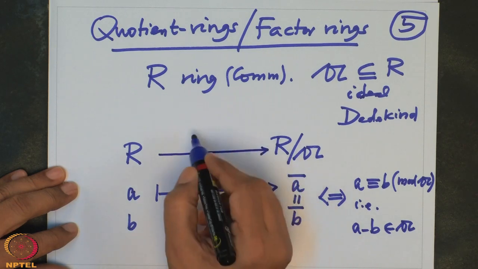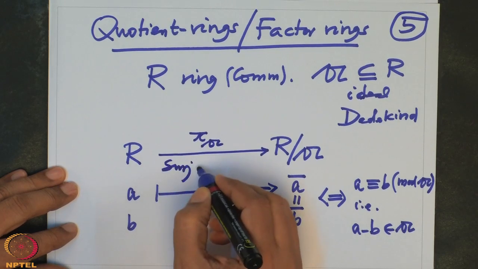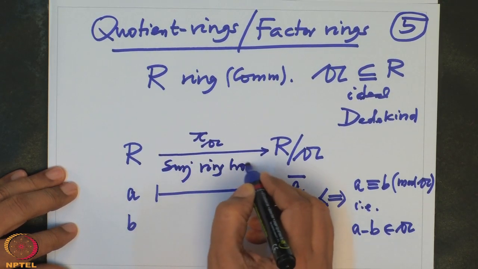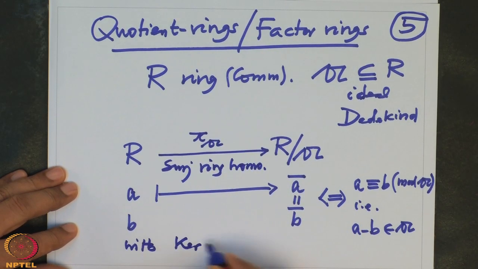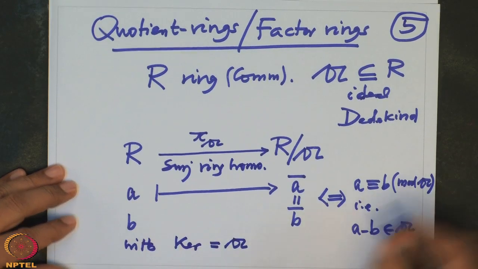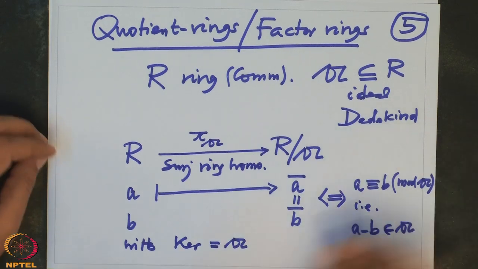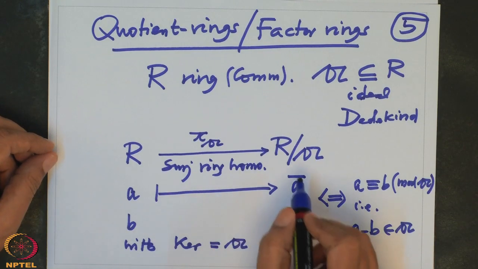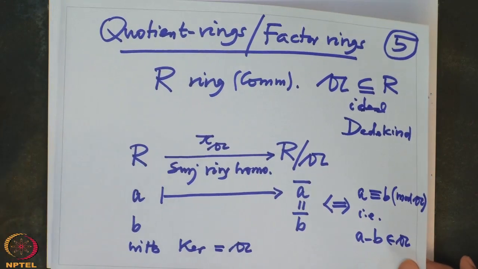This map is sometimes denoted by pi A. This pi A is a surjective ring homomorphism with kernel equal to A. So not only is the kernel of a ring homomorphism an ideal, but this also shows that every ideal is the kernel of some ring homomorphism. This construction is very useful, and with this you can construct many more rings from a given ring. So this will give us a lot of examples of rings in general.